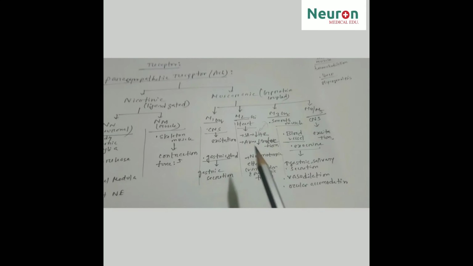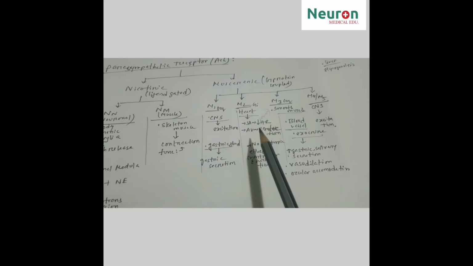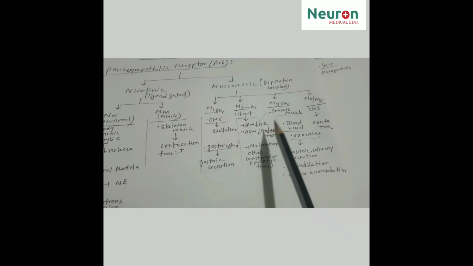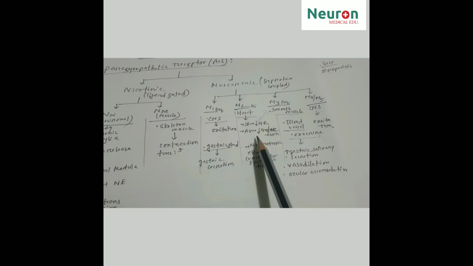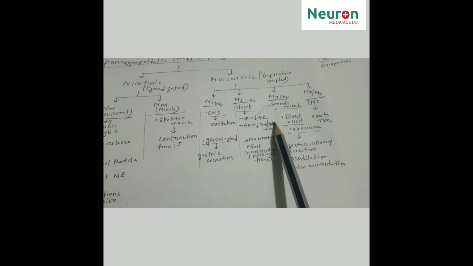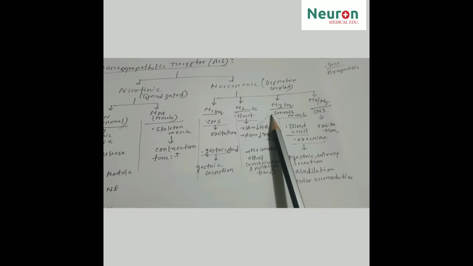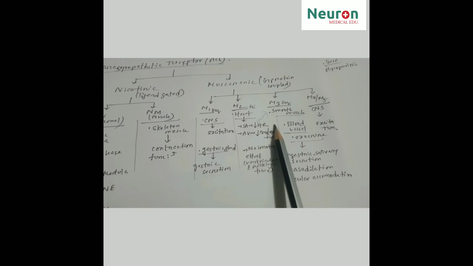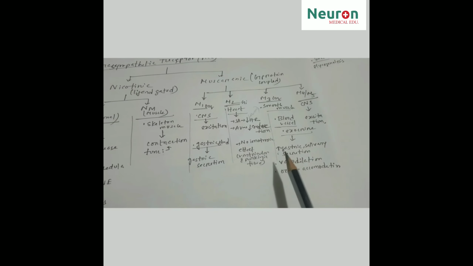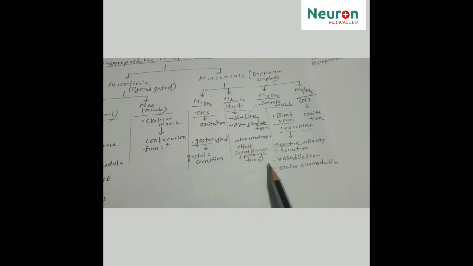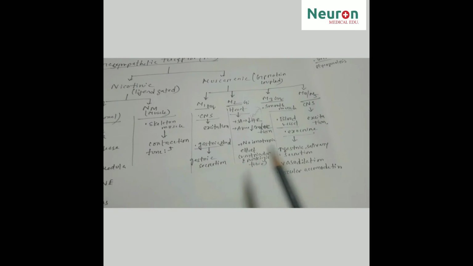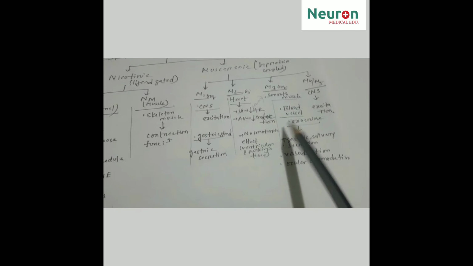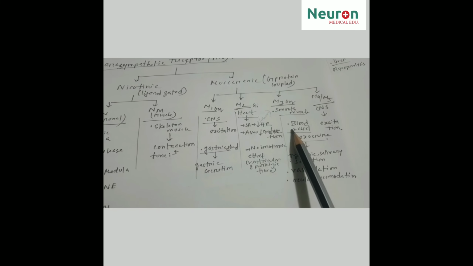Now the M2 receptor. The M2 receptor is mainly present on the heart. On the SA node it decreases heart rate, that is a negative chronotropic effect. On the AV node it decreases conduction velocity, that is a negative dromotropic effect. It has no effect on the ventricular and Purkinje fibers, so it has no inotropic effect. That's all.